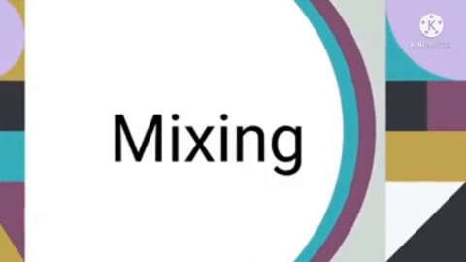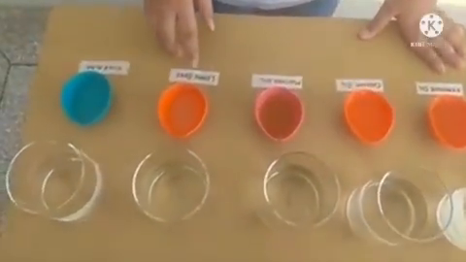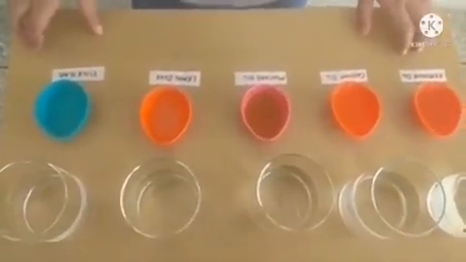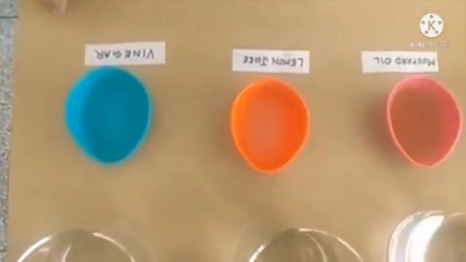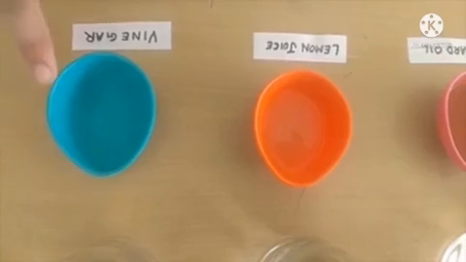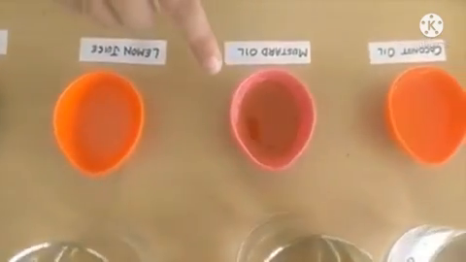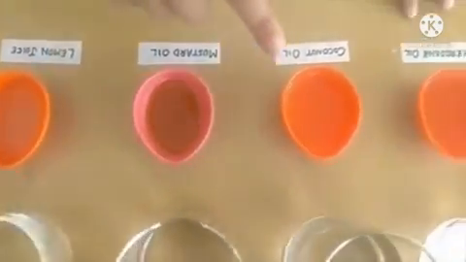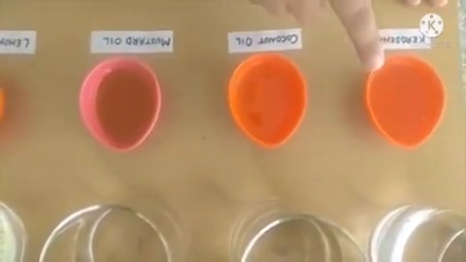And next, let's learn about mixing of liquids. Certain liquids are heavier than other liquids. When you attempt to mix the liquids which have different densities, they separate when you stop mixing them. Collect samples of vinegar, lemon juice, mustard oil, coconut oil and kerosene oil.